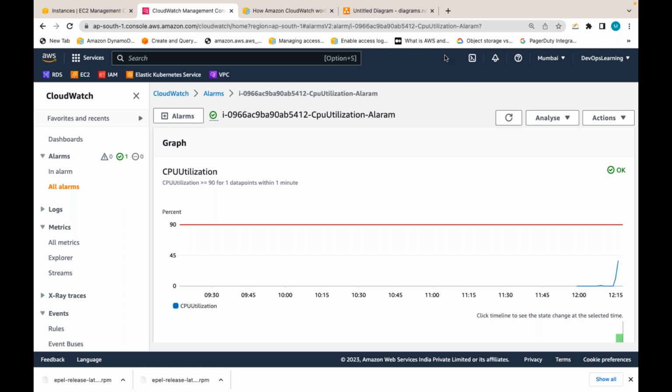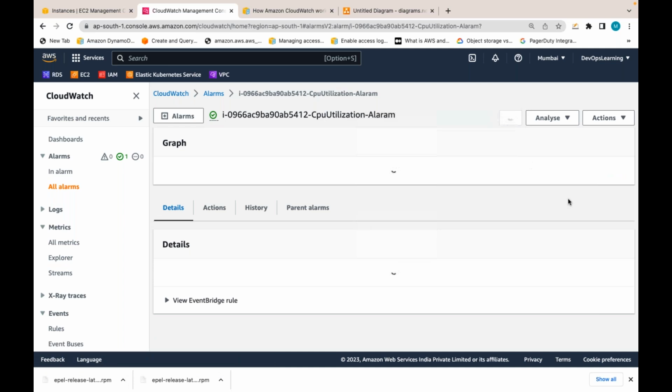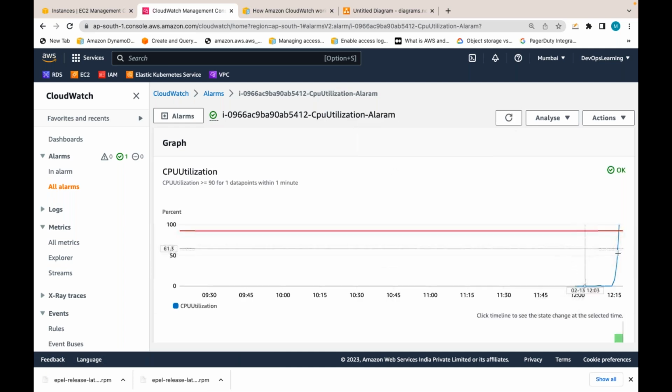Let me keep on refreshing. Now, is it above 90? Because I used that stress software with 1 core CPU, the CPU utilization is now 100. Now you can see this is above the threshold.